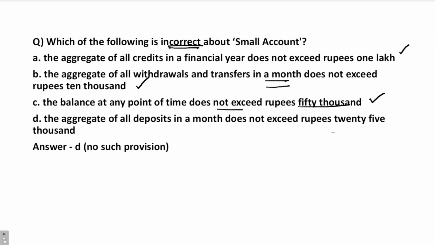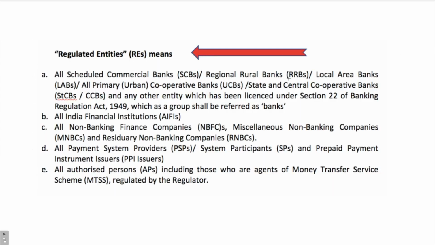This is also correct. The aggregate of all deposits in a month does not exceed rupees 25,000. Now there is no provision of this kind. The aggregate of all deposits in a month does not exceed rupees 25,000. That is not true. The aggregate of all withdrawals per month is the provision that we have.